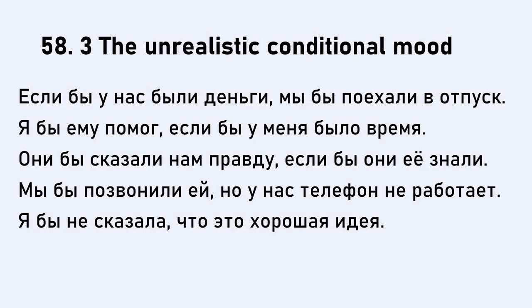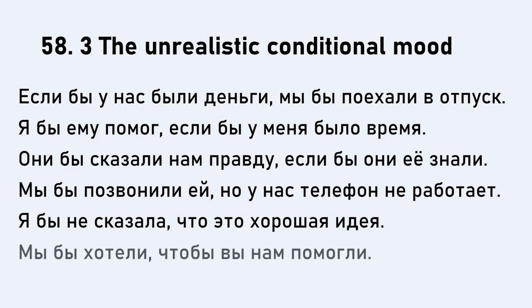Right, and the last thing I want to mention, we briefly touched on this in lesson 37 when we looked at conjunctions. One conjunction that we looked at was чтобы. And чтобы means so that. And чтобы always has to be followed with a subjunctive. The only difference is that you are not including бы, because бы is kind of already, as you can see, part of the conjunction. So you don't say it again. Мы бы хотели, чтобы вы нам помогли. Мы бы хотели, we would like, or we would want, literally, for you to help us. We would like you to help.